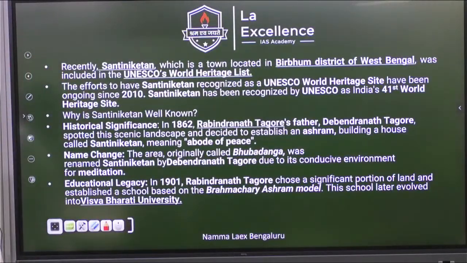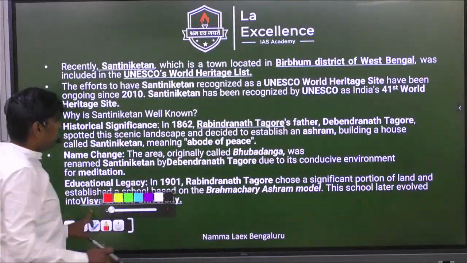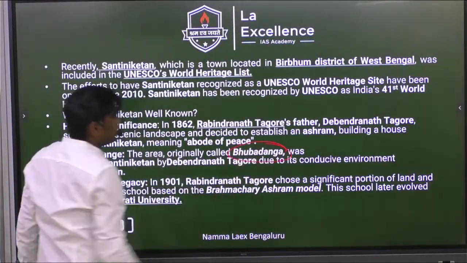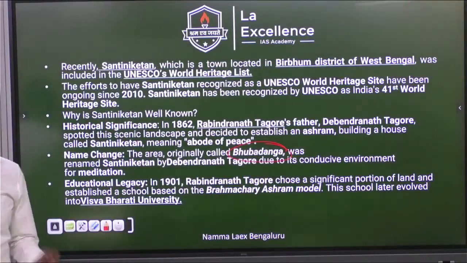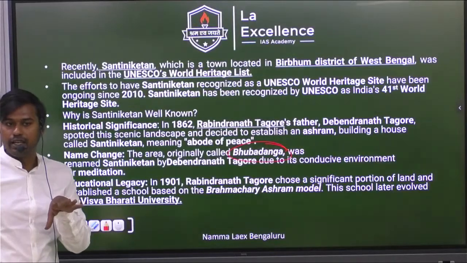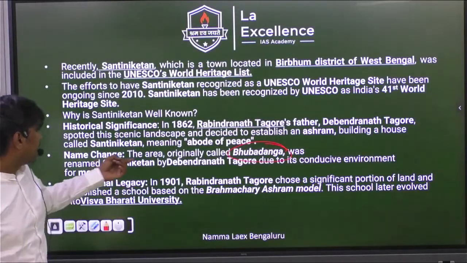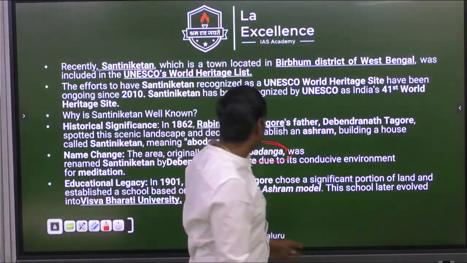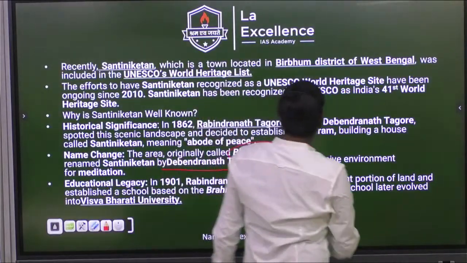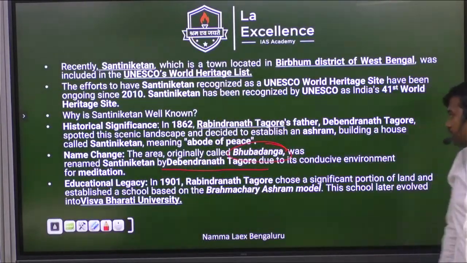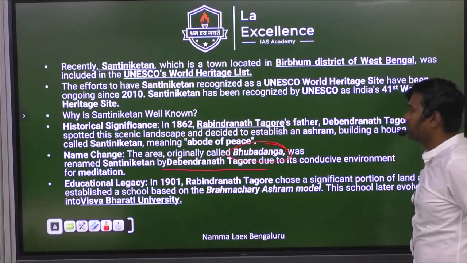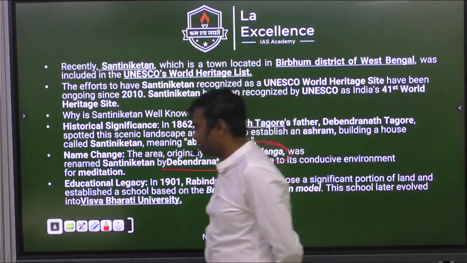Coming to Shantiniketan, just write this name which we have forgotten. That is Bhu Badanga. The original place is actually not Shantiniketan. It was initially called as Bhu Badanga. Later, Rabindranath Tagore's father only, he has named it. He only named it as Shantiniketan, Rabindranath Tagore's father.